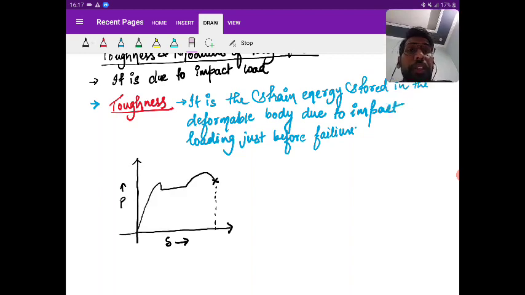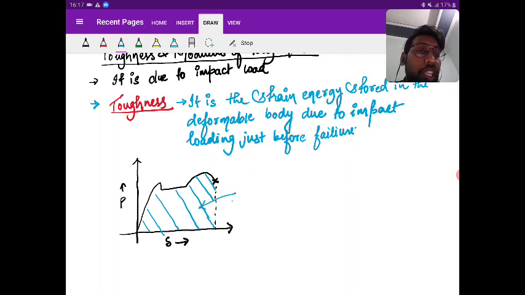Do you know that the area under the P delta curve is the work done? Yes or no? Yes. So here also, the area under the P delta curve, I'm mentioning very clearly, I've drawn this for impact loading, and this is not for mild steel.